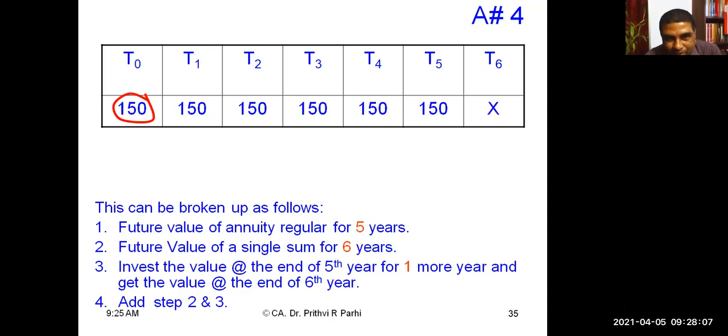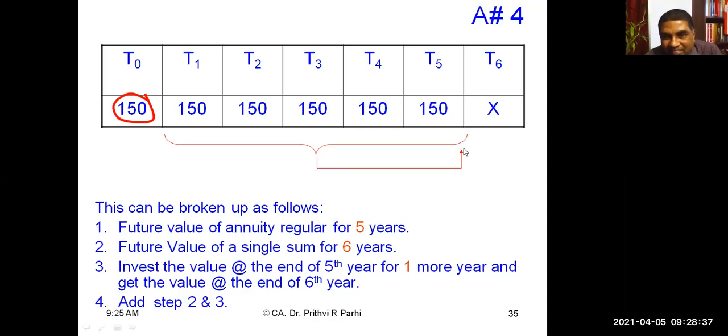But this is an ordinary annuity for 5 years. Here the annuity ends. So I will think of this as an ordinary annuity for 5 years, and I can use my future value annuity factor table. But if I use it, I will be getting the future value at this point, at year 5.